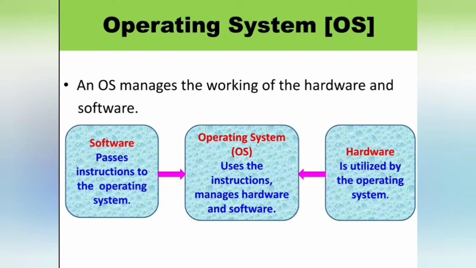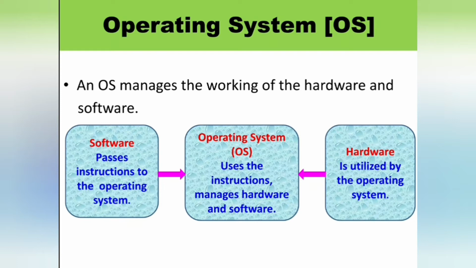When we give an instruction through the software, it is passed to the operating system. The operating system uses that instruction and manages hardware and software.